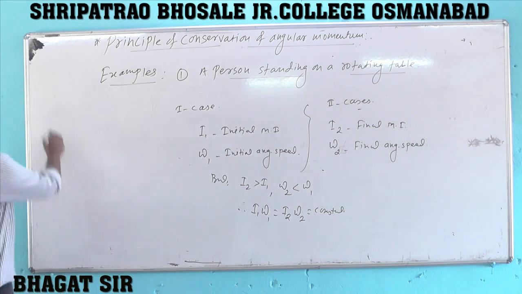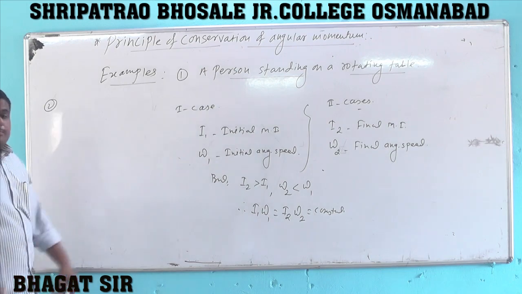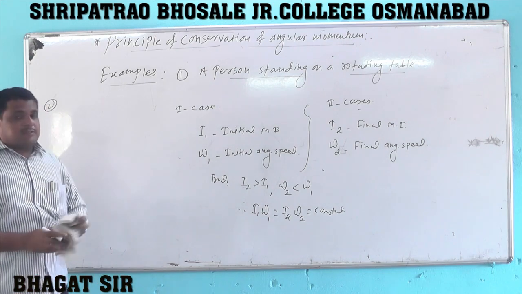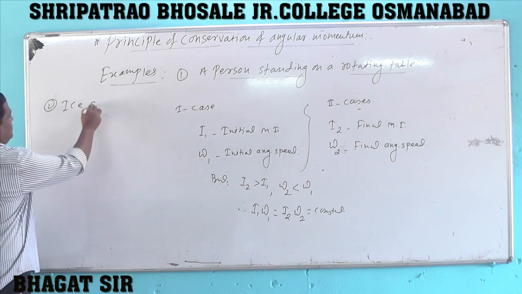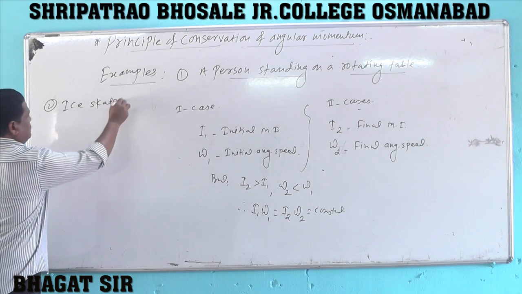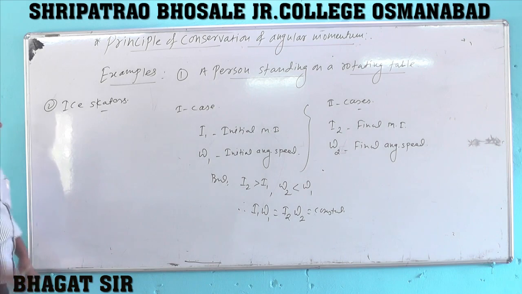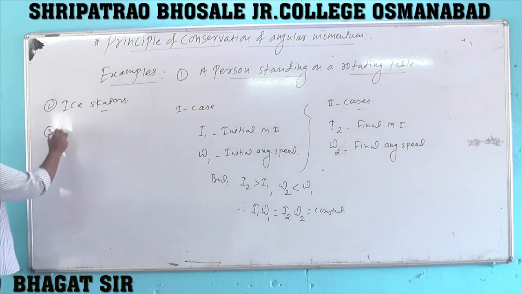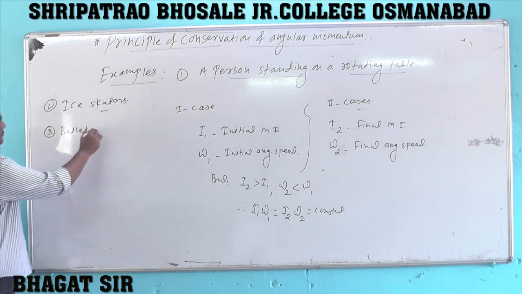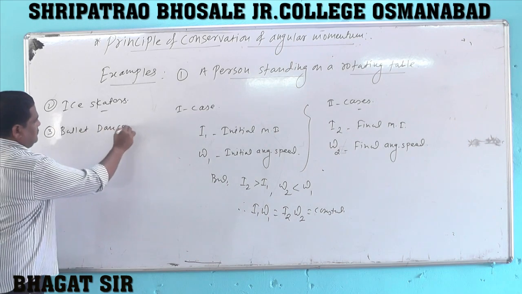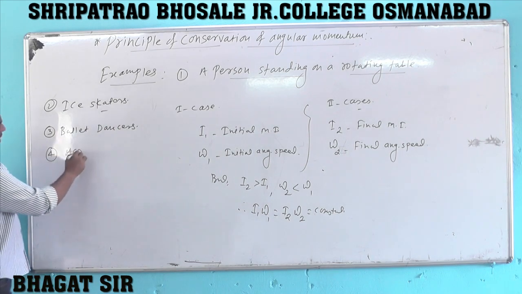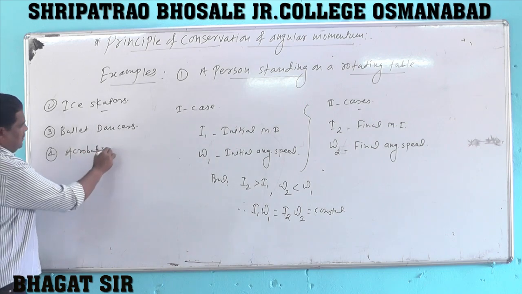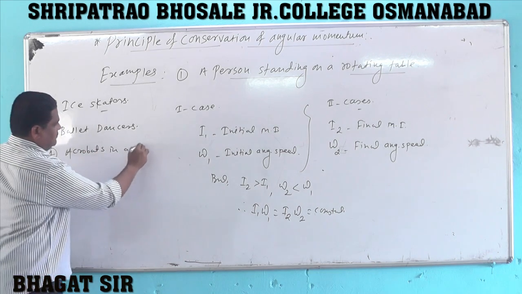Similarly, there are some other important examples of the principle of conservation of angular momentum. Ice skaters. Third example is ballet dancer. Fourth example is acrobats in a circus.